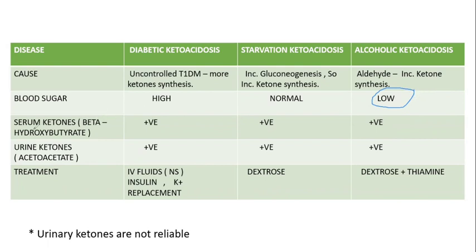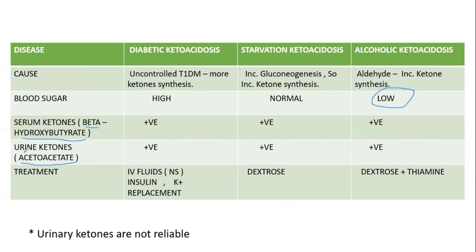Then serum ketones. In serum we mainly measure beta hydroxybutyrate. It is one of the ketone bodies. It will be positive in all the three cases. And if we take urine ketones, in urine ketones we will measure acetoacetate. It is also positive for all three conditions.